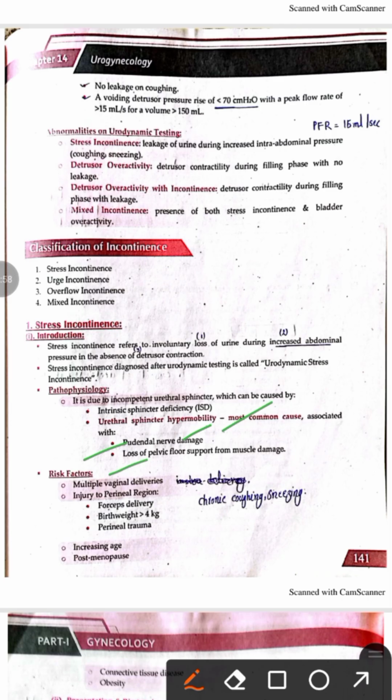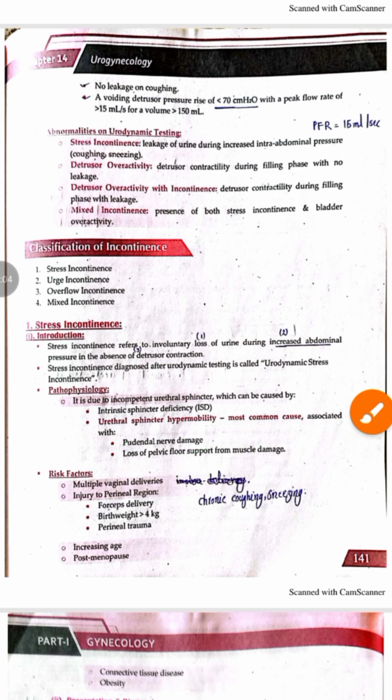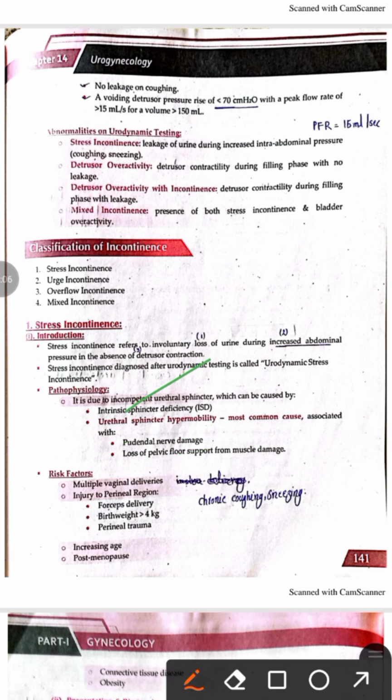And there may be a loss of the pelvic support due to damage to the nerves or damage to the muscle. So in stress incontinence, there is an incompetent urethral sphincter, and it occurs because of either deficiency of the sphincter or because of damage to the pudendal nerve.